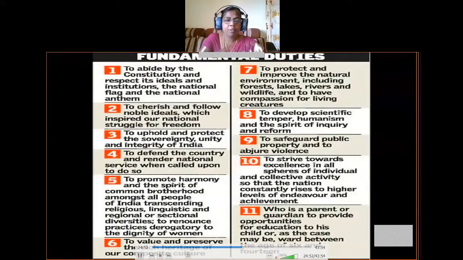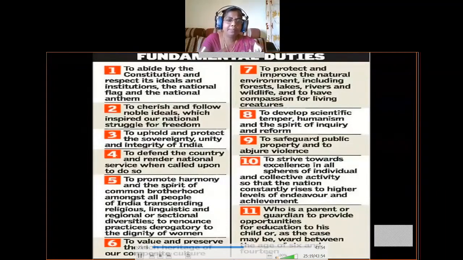So the second fundamental duty was to cherish and follow noble ideals which inspired our national struggle for freedom. So we got freedom in 1947. So we did not get freedom in an easy manner. So many freedom strugglers, freedom fighters sacrificed their lives, sacrificed their property, sacrificed everything. So that is why we have to give respect to those freedom fighters' ideals.